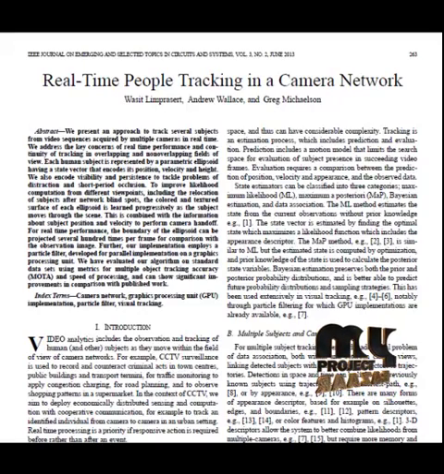Let me see about the process real-time people tracking in a camera network. In this process, we are proposing a scheme in order to track the persons in the video. First, the input video is taken and it is converted into frames. Each frame is pre-processed by applying a Gaussian filter. Then the objects are tracked using the SIR particle filter.